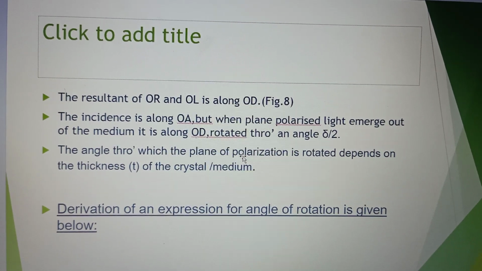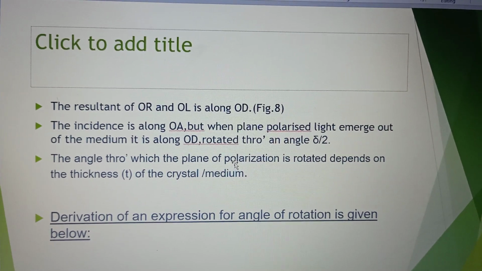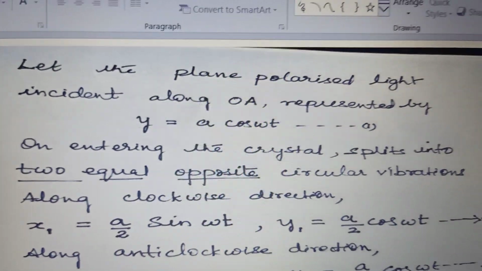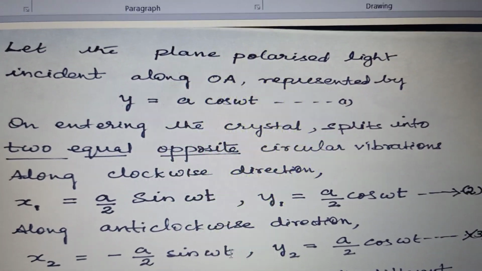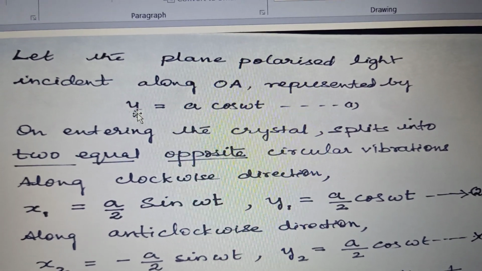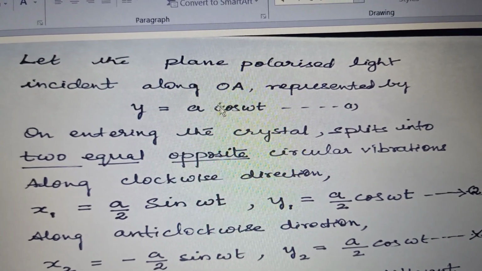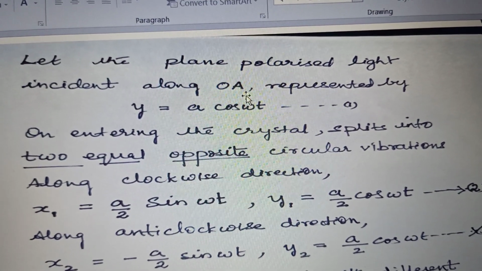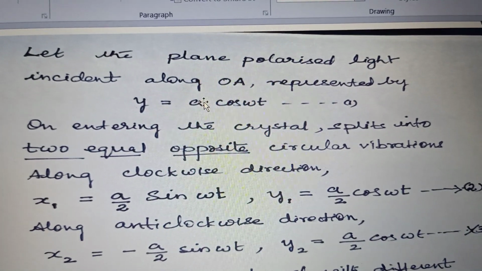Now let us derive an expression for this, treating it analytically. See, here in this particular case, the incident vibration is represented by the equation y is equal to a cos omega t. This is the phase of the incident radiation. A is its amplitude.